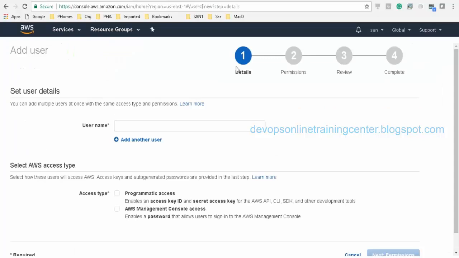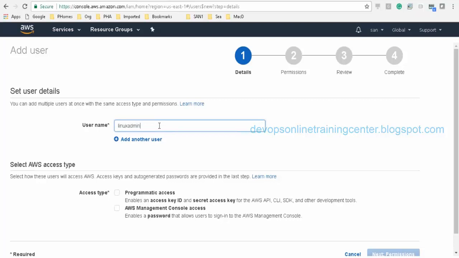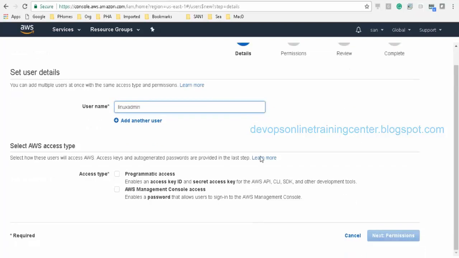Add user. So whatever I have here is root access, unrestricted root access. Now I'm trying to create a user ID. Okay, so I'll create Linux admin, right? And how do you want to give access? There are two ways. One is programmatic access, the other is AWS management console access.